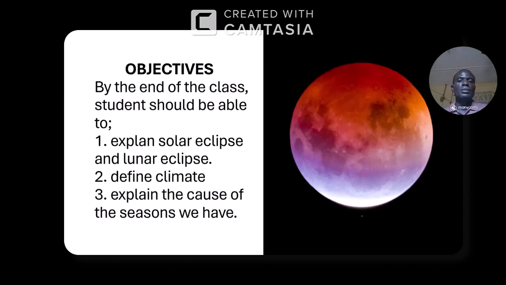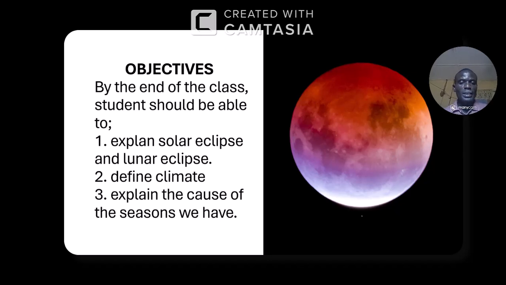Like I said, today you should be able to explain solar eclipse. Solar eclipse also means eclipse of the sun, and lunar eclipse means eclipse of the moon. By the end of this class, you should be able to explain both solar eclipse and lunar eclipse. At the same time, you should be able to define climate.